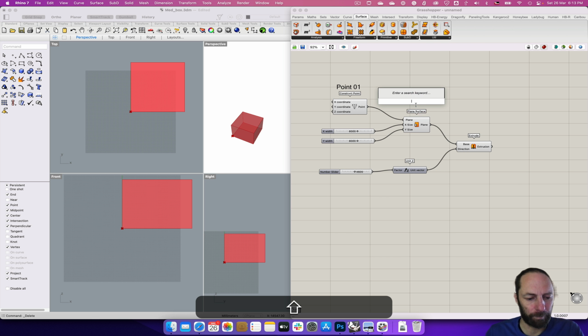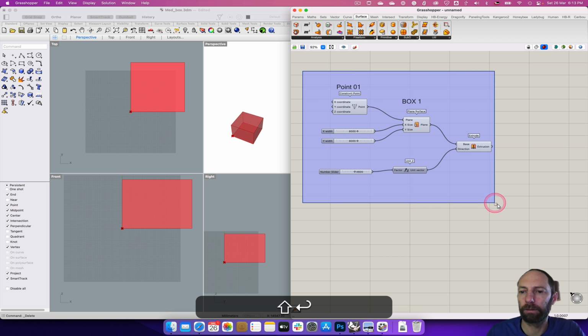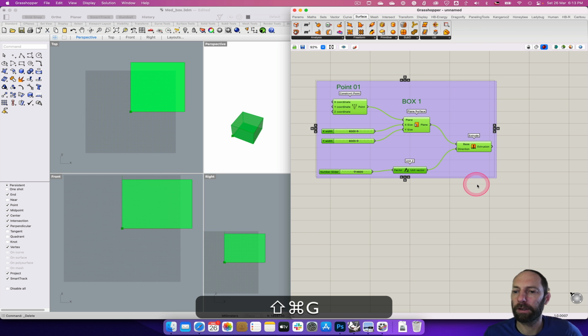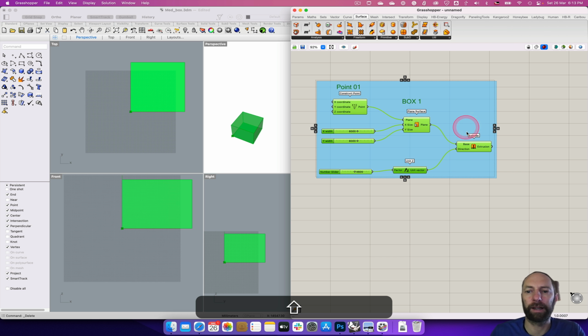So shift there, box 1, and then we can select all that and group it, Command G or Control G on a PC, and we might just change the color. Okay, so we've got that started.